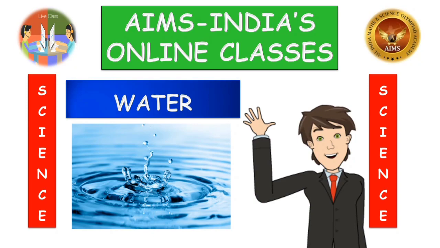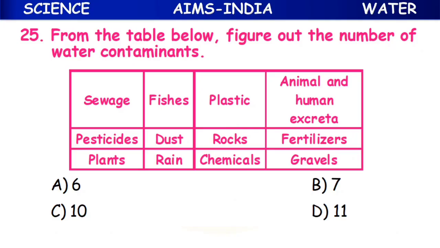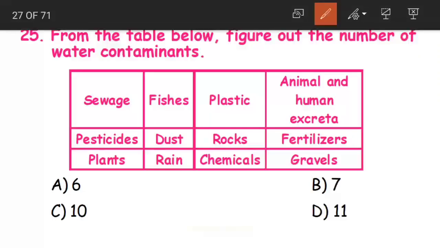So today from our science subject, we are going to continue the previous state and Olympiad question and answers from the topic water. Okay children? Now the 25th question is, from the table below, figure out the number of water contaminants. Here is the table children, and we have got some objects and some materials, and we have to find out what are water contaminants. What is contaminants? That which are going to cause pollution to water. Okay, water contaminants is which are water pollutants. Clear children? So now let us see.